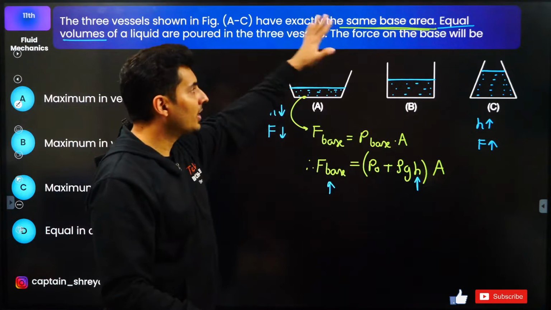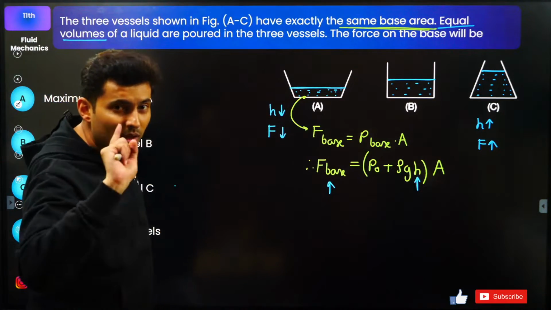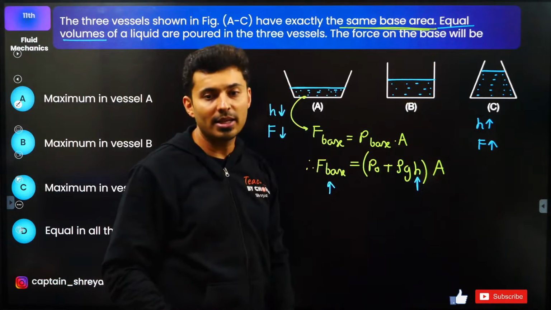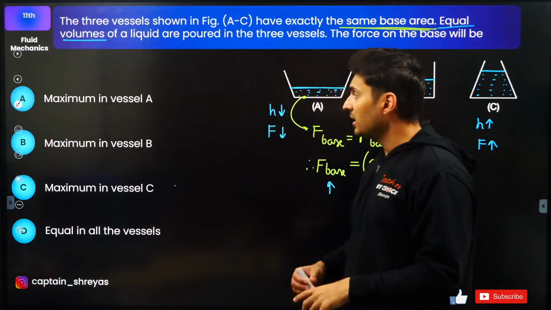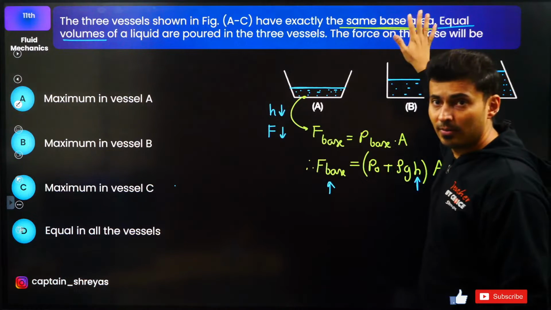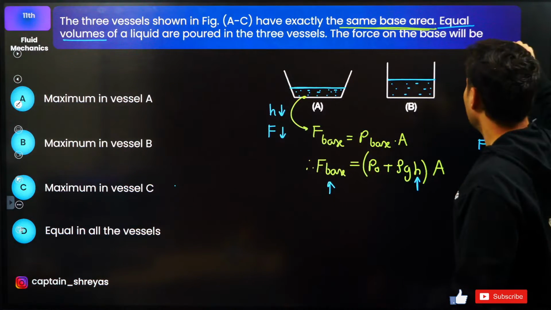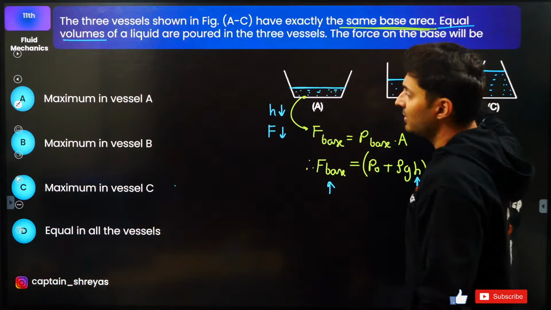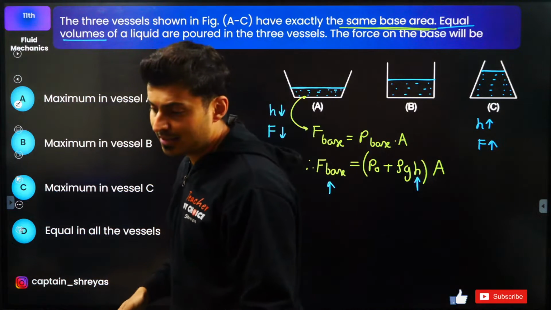If it was not mentioned equal volume, if it was mentioned equal height, then what will be the answer? If this word was not there, and instead it was mentioned it was poured so that the heights are equal, then what will be the answer, guys?